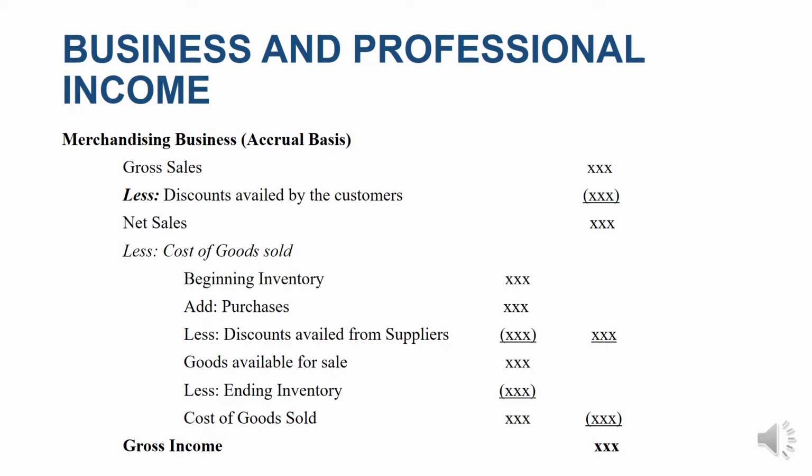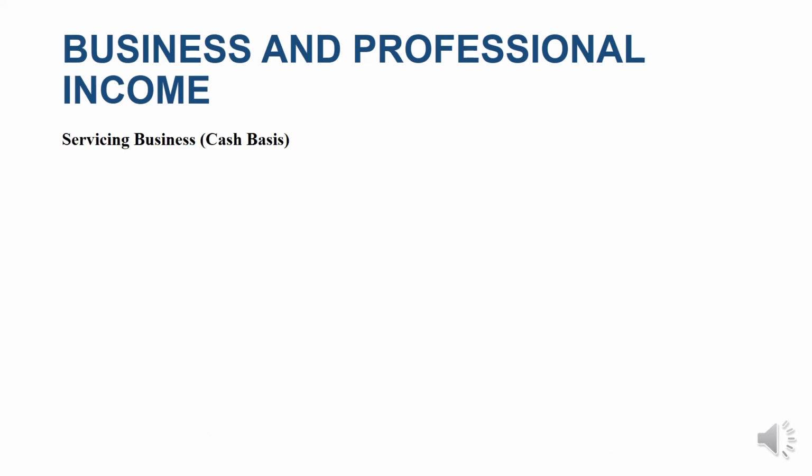However, if you are into servicing business, another formula would be considered. For example, if you are into servicing business, we will be using the cash basis, of course. Servicing businesses include leasing or construction companies.